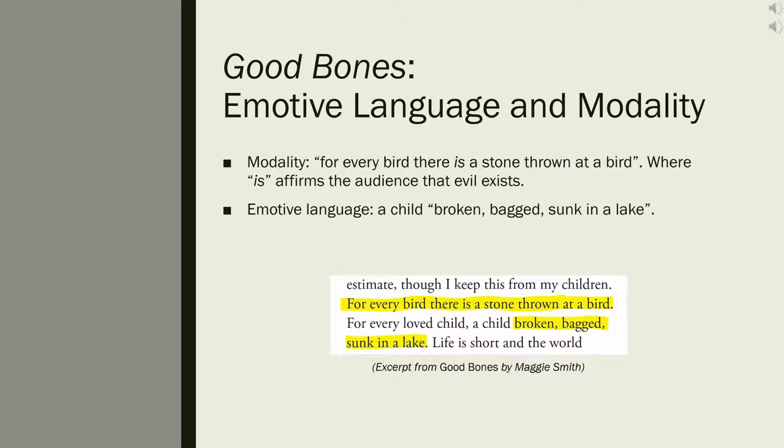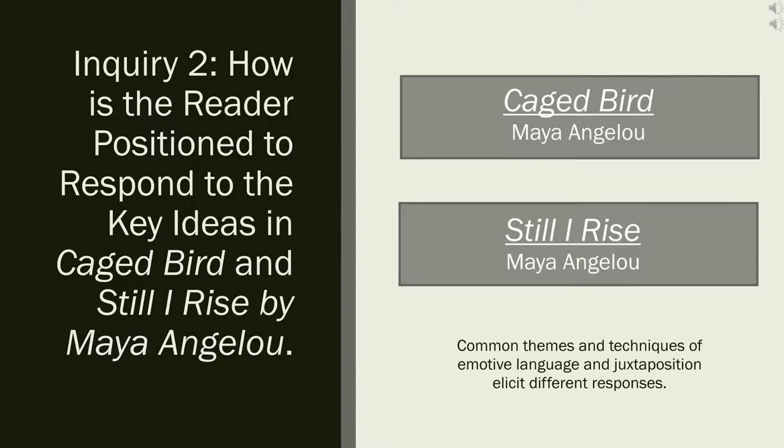Vultures and Goodbones use differing techniques of juxtaposition, repetition, imagery, emotive language, and modality to convey the message that both elements of good and evil exist in all things, and urge the audience to reflect on their own malicious and instinctual actions. The second inquiry asks how the reader is positioned to respond to the key ideas in Caged Bird